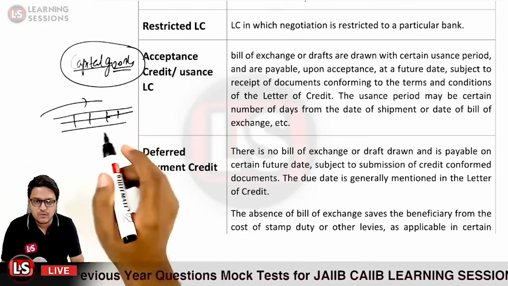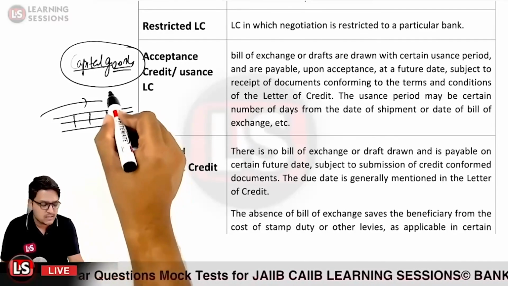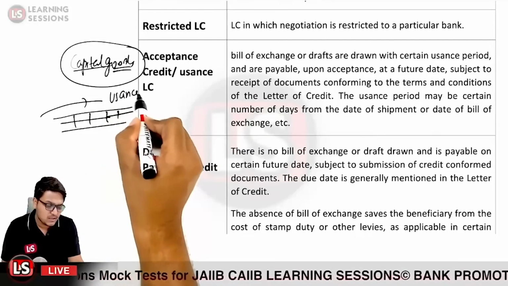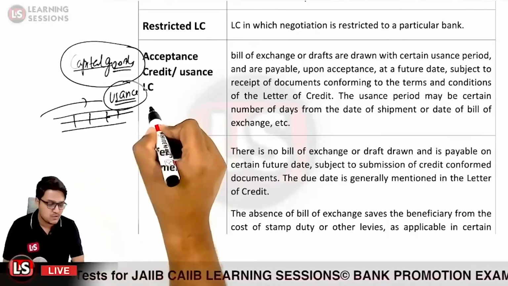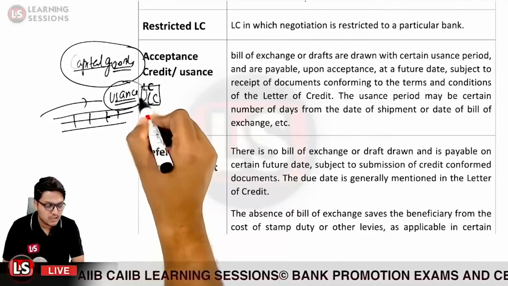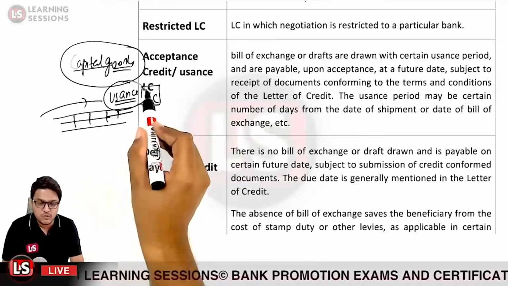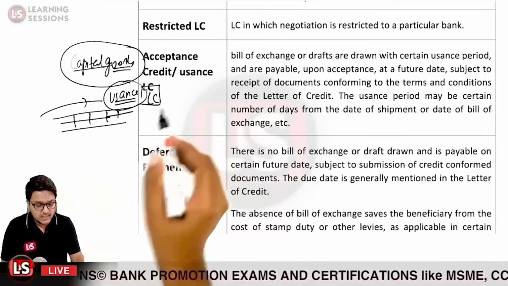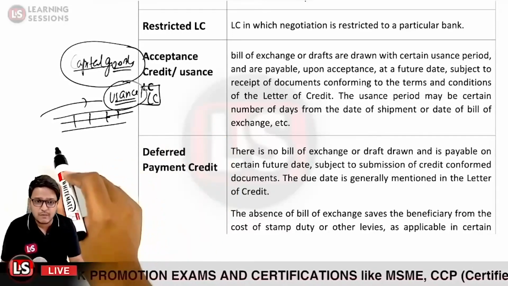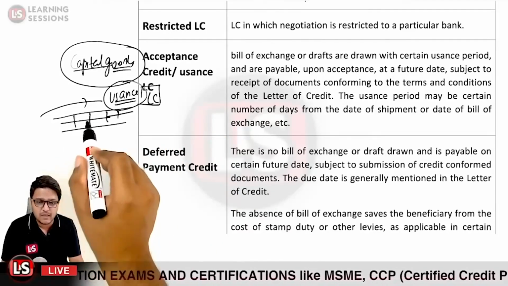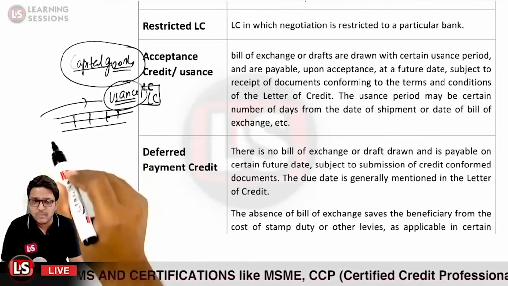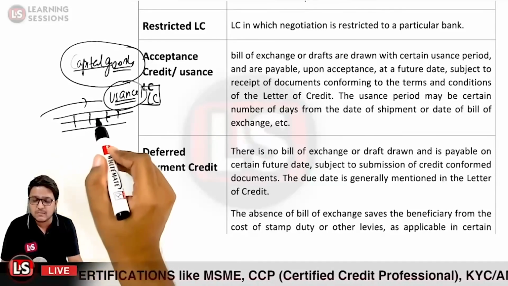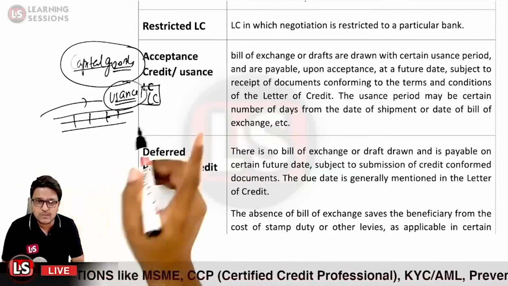In the same way, we were also using this concept in the usance letter of credit too, where you were not paying it in one go, and you were paying it at some future date. In the same way, in the case of the deferred payment credit, the payment will be made by the applicant on some fixed future dates.